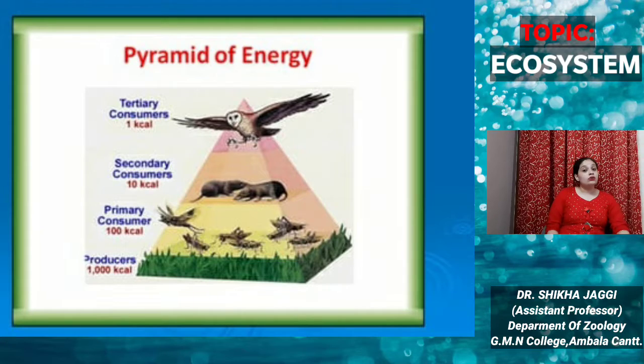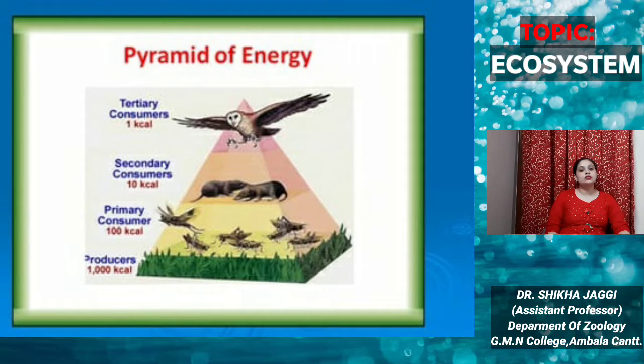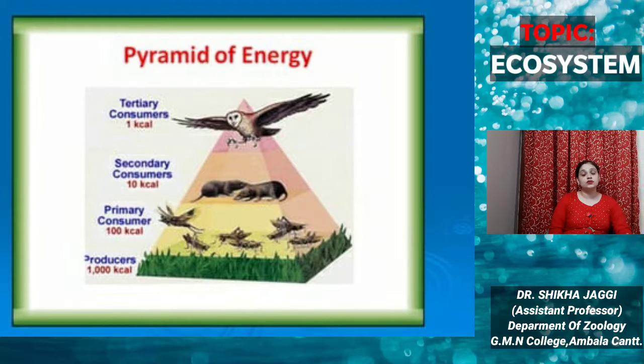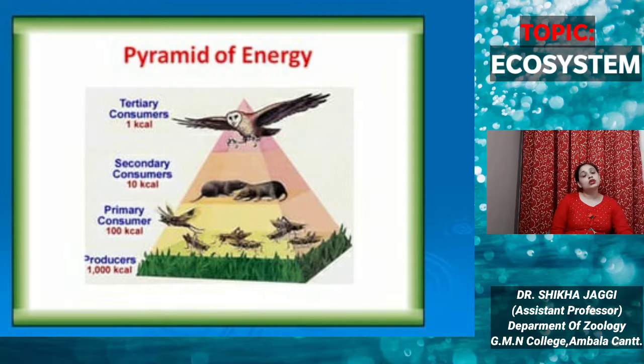Next, out of the 100 kilocalories of the primary consumer, only 10% of it, that is 10 kilocalories, moves on to the secondary consumers, and at the next trophic level, 10% of this, that is 1 kilocalorie, is given to the tertiary consumers. This way only 10% of the energy is transferred to the next step, and therefore in a food chain only 3 to 5 trophic levels can exist.